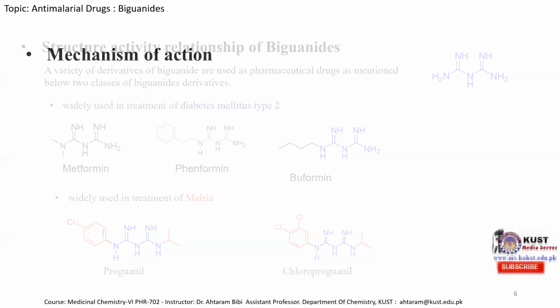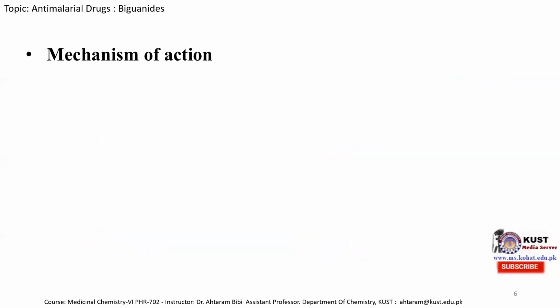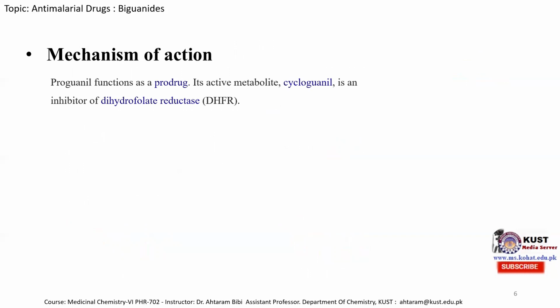Now we will discuss the mechanism of action, that is, how the host cell is freed from the plasmodium parasite by the action of biguanides. Proguanil functions as a prodrug. This means it does not itself destroy or stop the growth of the plasmodium parasite, but its active metabolite, known as cycloguanil, is an inhibitor of dihydrofolate reductase.